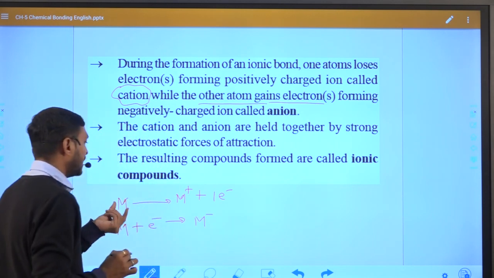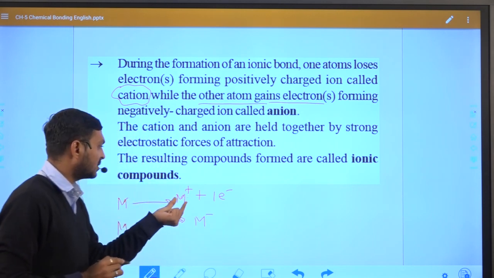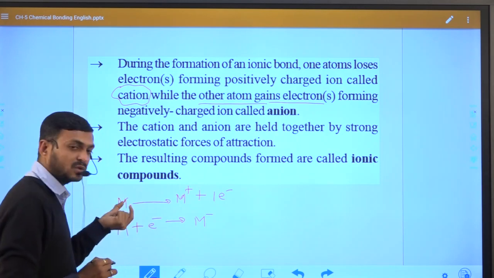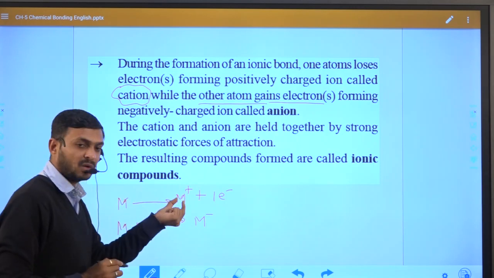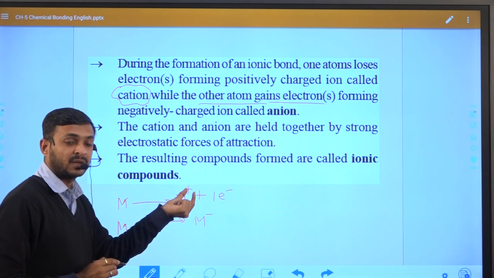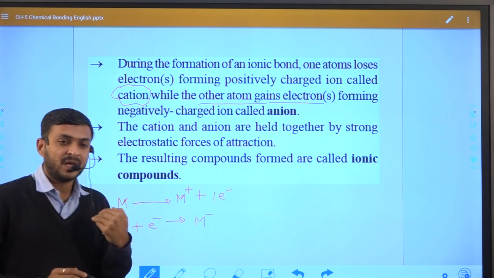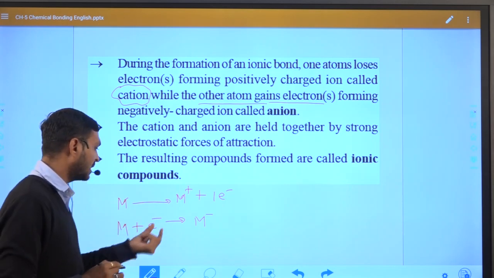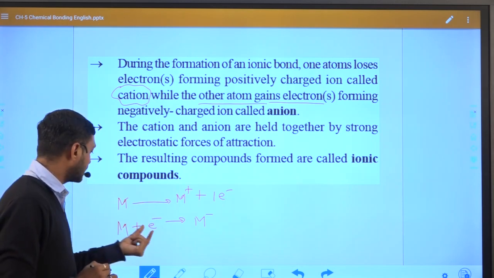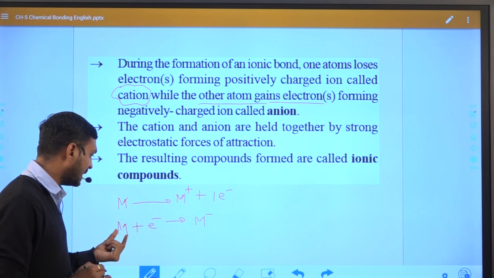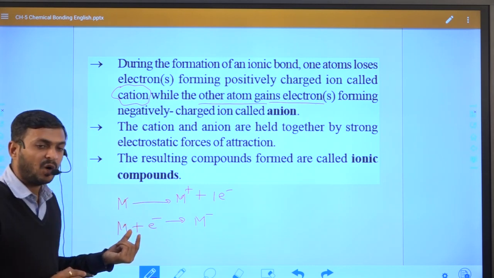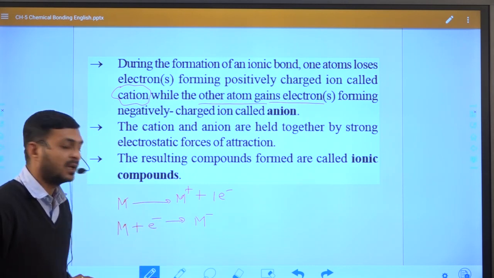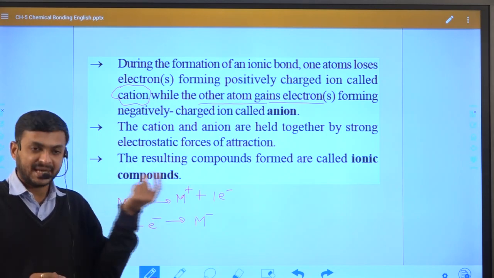If they lose one electron, the charge on the element is plus one. If they lose two electrons, then the charge on the metal is 2 plus. So depending on how many electrons are lost, and at the same time we can understand the accepting mode also. Whatever element will accept electrons, based on how many it accepts, it will be converted into a negatively charged ion.